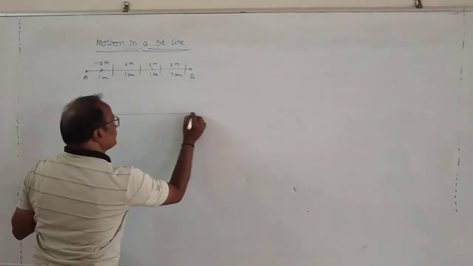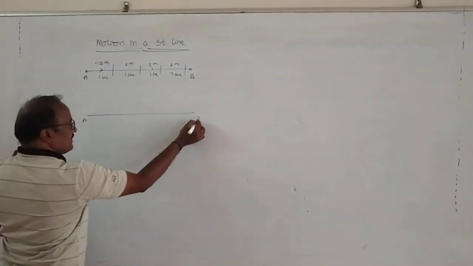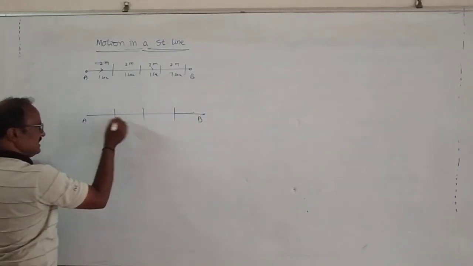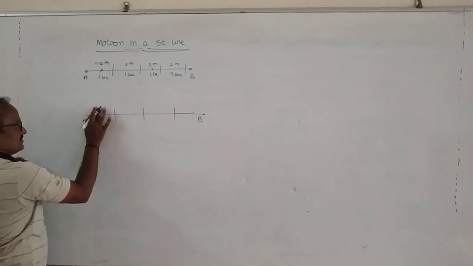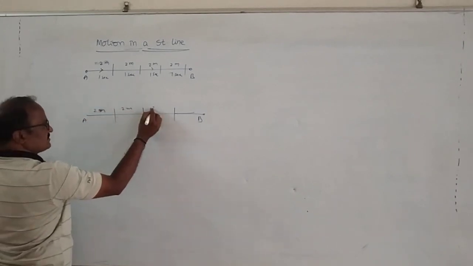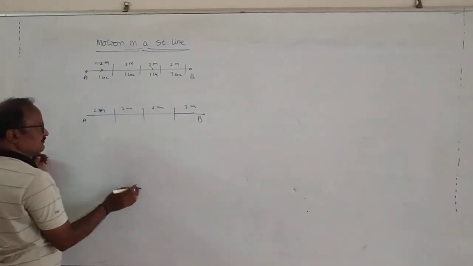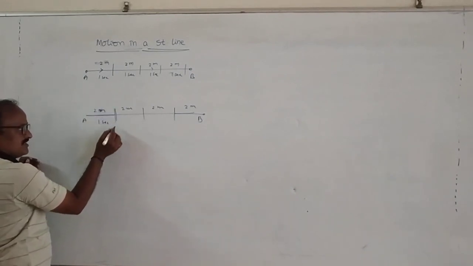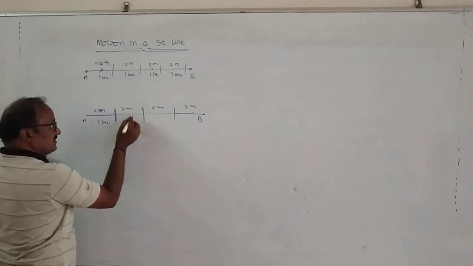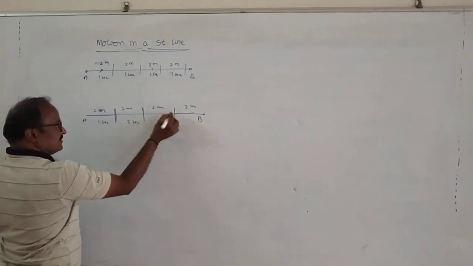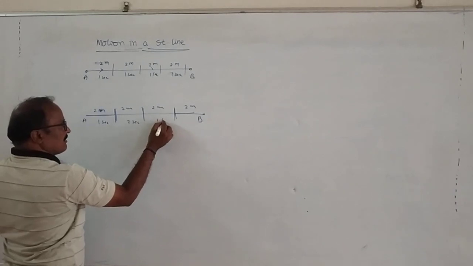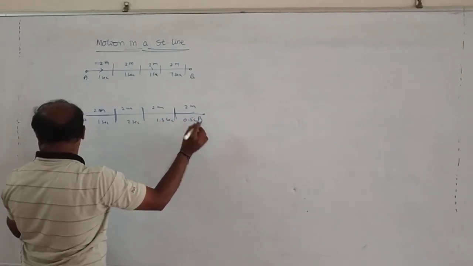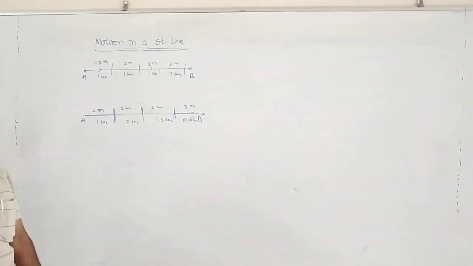Say for example, in the same situation, A to B, let us divide the total path into equal paths. This is 2 meters, 2 meters, 2 meters, 2 meters. Suppose the first part is traveled in a time interval of 1 second, the second part in 2 seconds, the third part in 1.5 seconds, and the fourth part in 0.5 seconds.